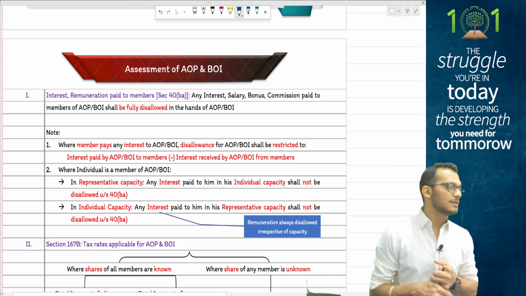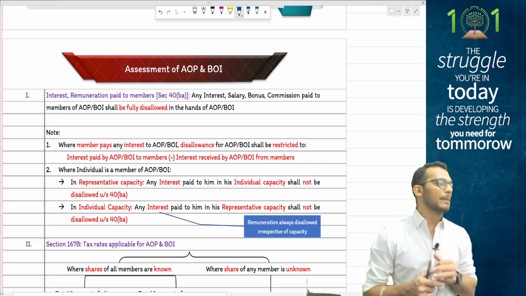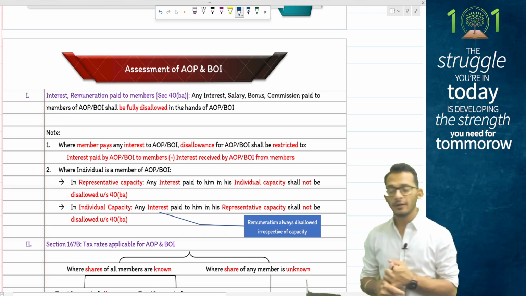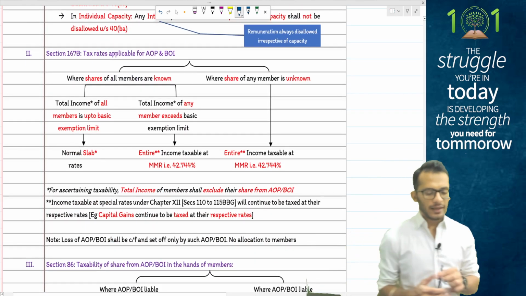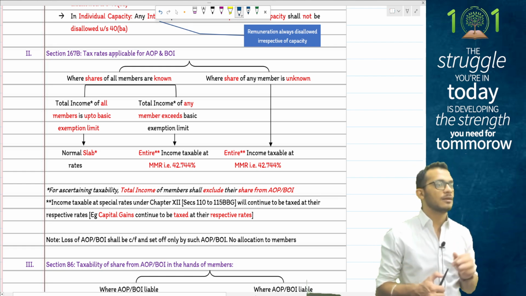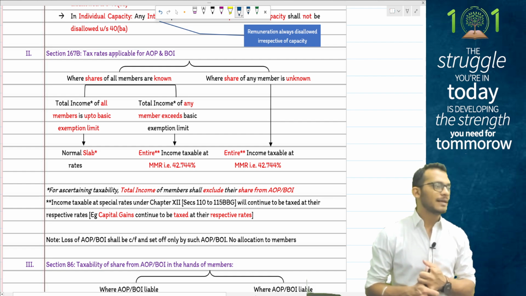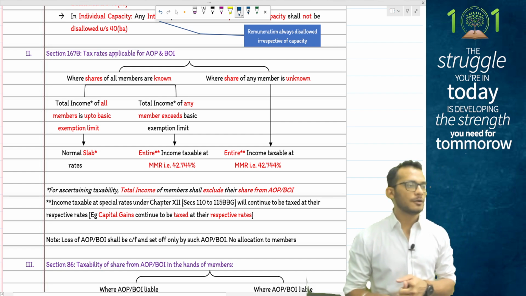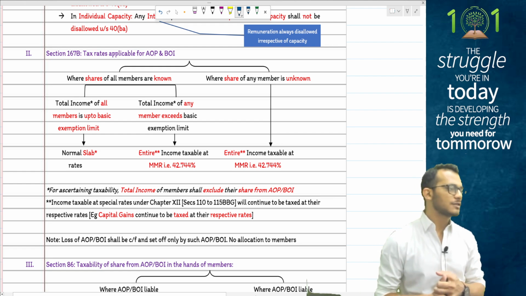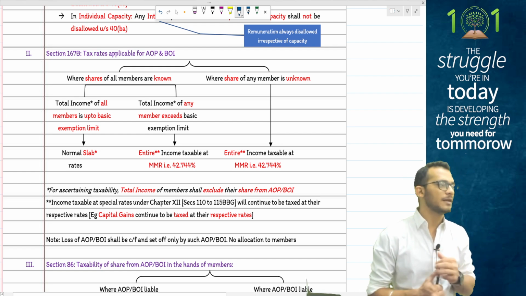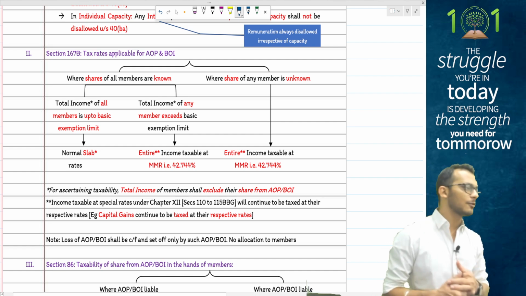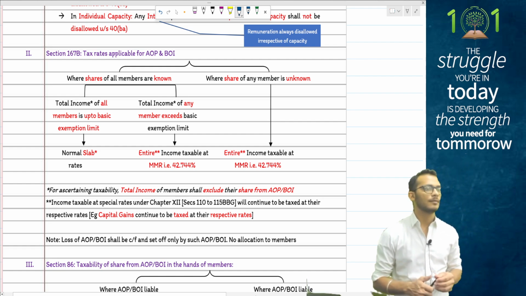In that case, I will ask you a very simple question. How many of the members have income more than the basic exemption limit? If the income of any member exceeds the basic exemption limit, the entire income of the entity will be taxable at MMR, which is 42.744%. Although, people, watch out for the fact that in case the question says AOP is in the default tax regime,